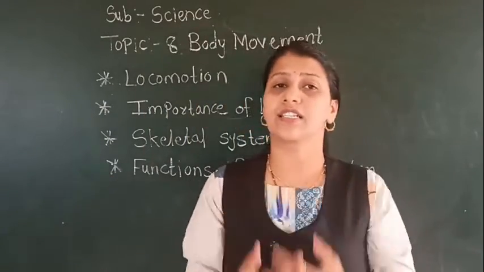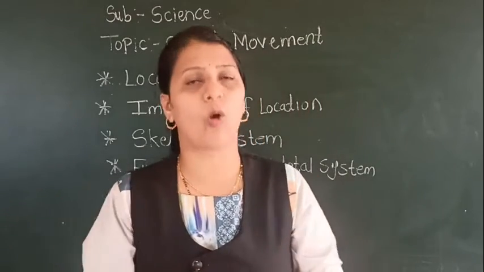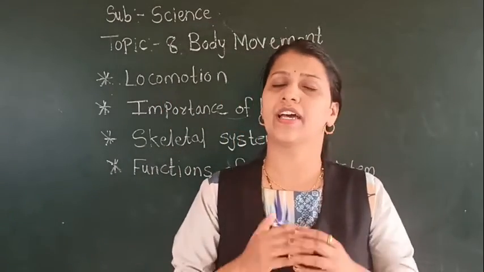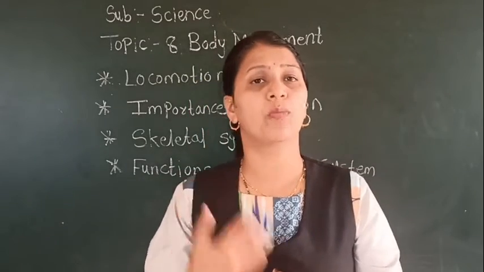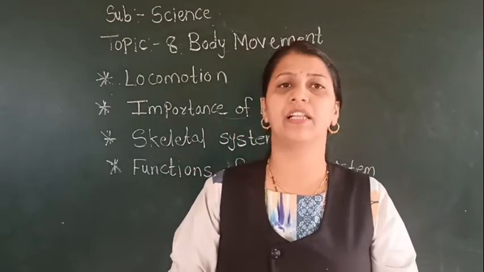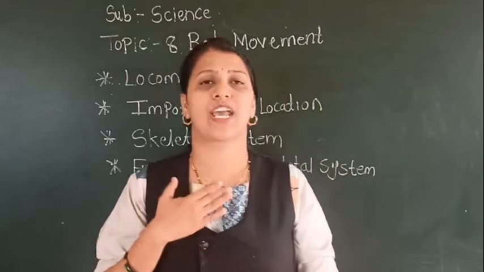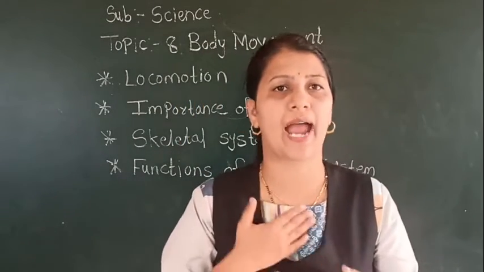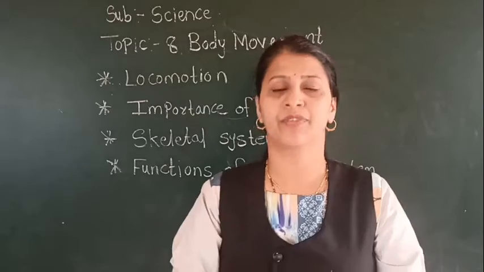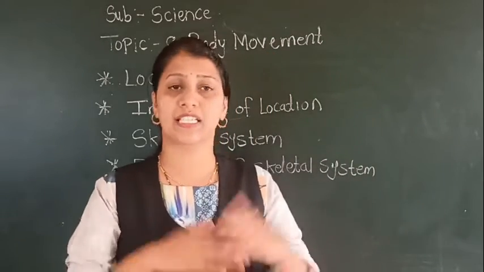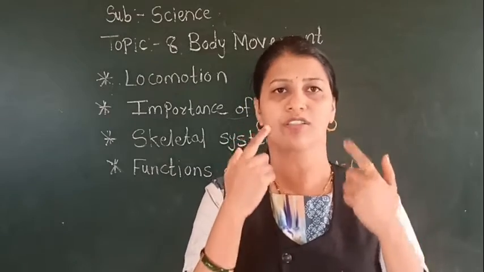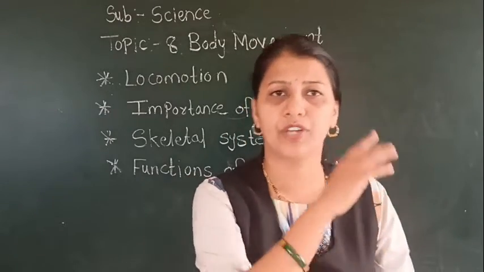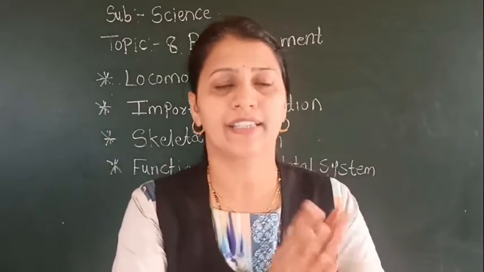Now, see, this is the whole body. Our whole body is working day and night. You can see there is movement in our body. For example, when we breathe, our chest moves forward and backward. Am I right? When we are observing the scenery, our eyeballs are moving over the area.